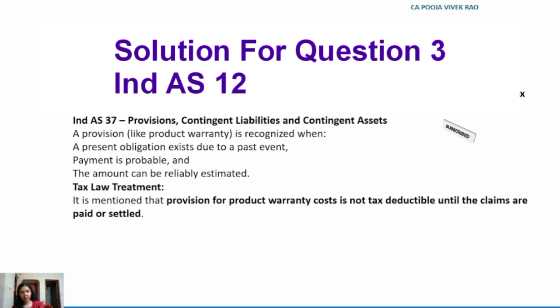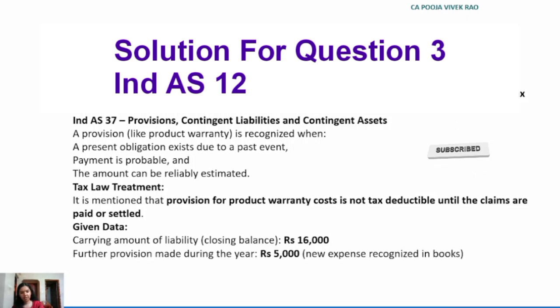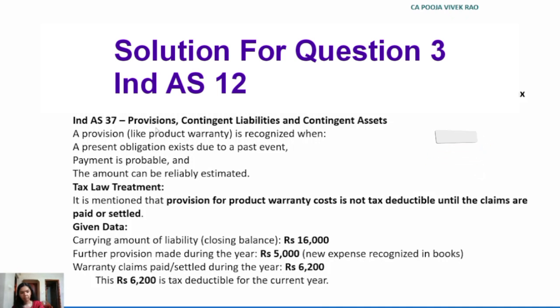Now let's note down some given data from the question. Carrying amount of liability, that is the closing balance, rupees 16,000. Further provision made during the year, rupees 5,000, that is new expense recognized in the books. Warranty claims paid or settled during the year, rupees 6,200. This rupees 6,200 is tax deductible for the current year. Since only actual payments are deductible, any remaining provision is not tax deductible yet.